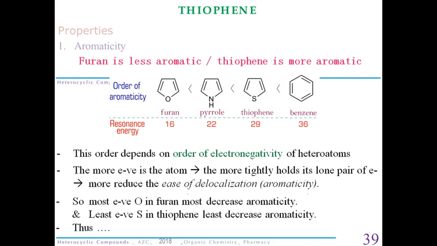So the oxygen is the most electronegative, then nitrogen, then sulfur. So the ease of delocalization will decrease from sulfur containing to nitrogen containing and then furan, that is oxygen containing heterocyclic compound.